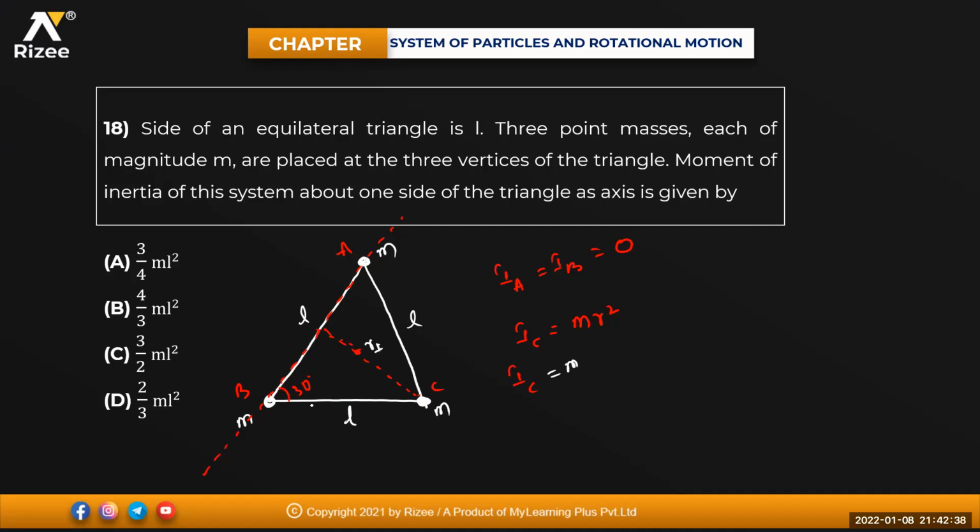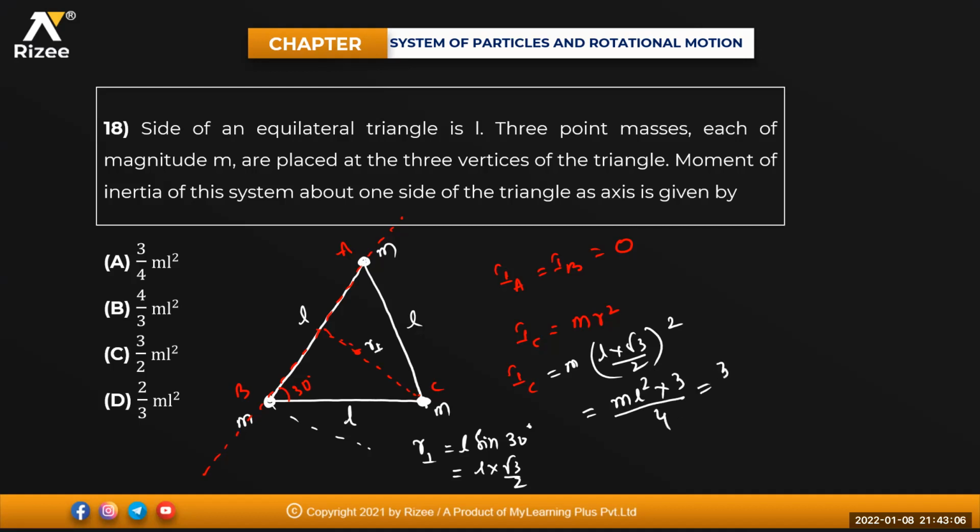So r perpendicular will be equal to how much, beta? This is your L, this is your cos, this will be your sine. So r perpendicular is L into sine 30 degrees. Sine 30 is how much, beta? Root 3 by 2. So it is L into root 3 by 2 whole square, which becomes m L square into 3 divided by 4. So it is 3 m L square divided by 4. A will be the answer.